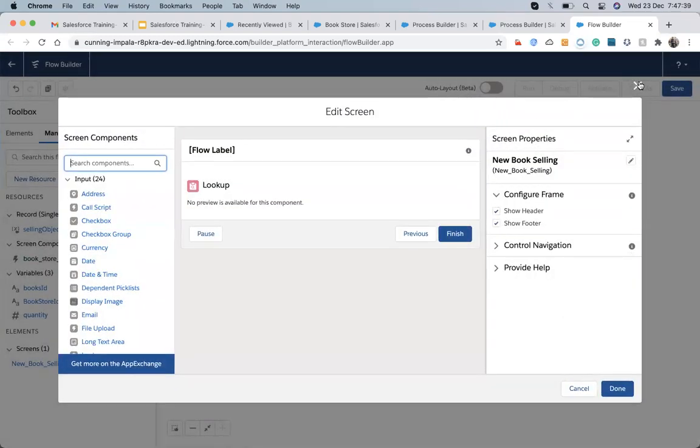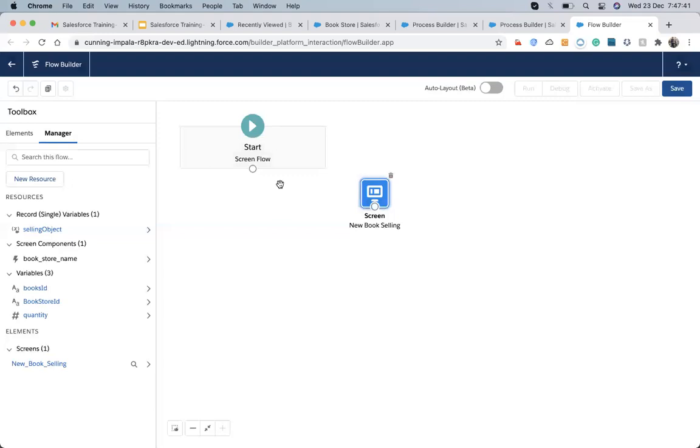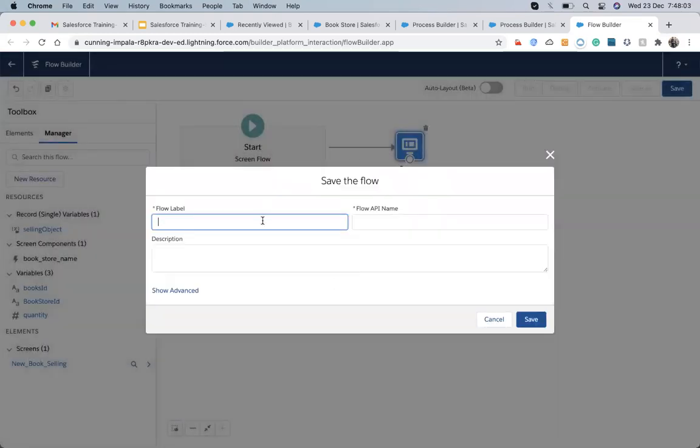So for this, let me check how it's working, so that after that we move to next. I will join this thing, start, and go to this screen flow. And here we can see that this screen has this for the undo, and this for the copy of that component. And if we hit save, it's asking for the flow label.